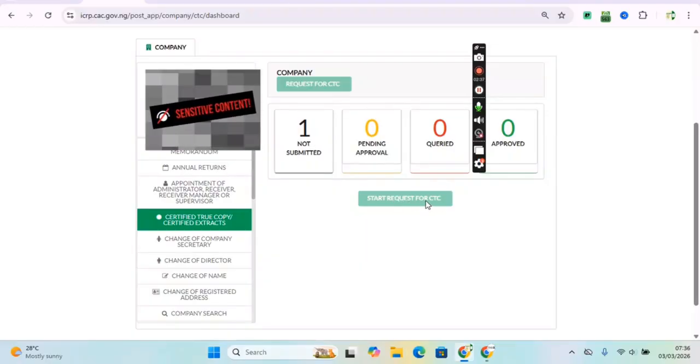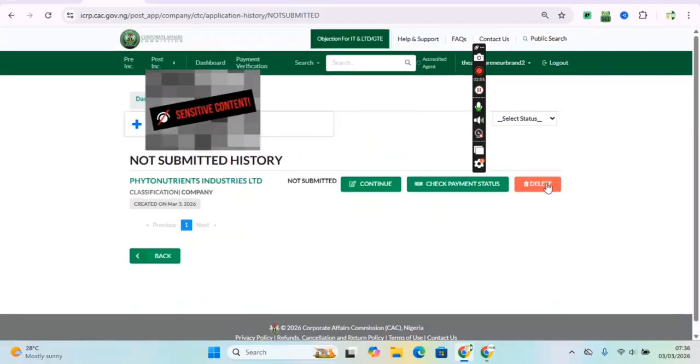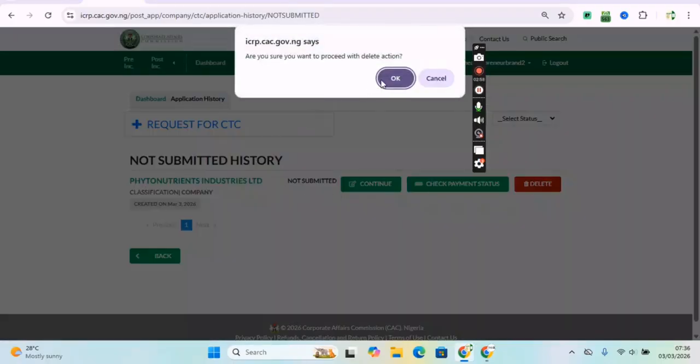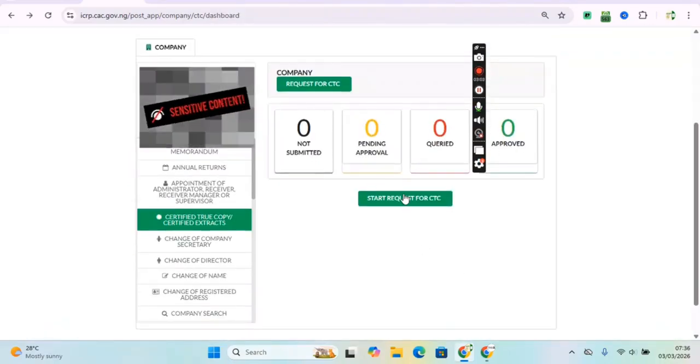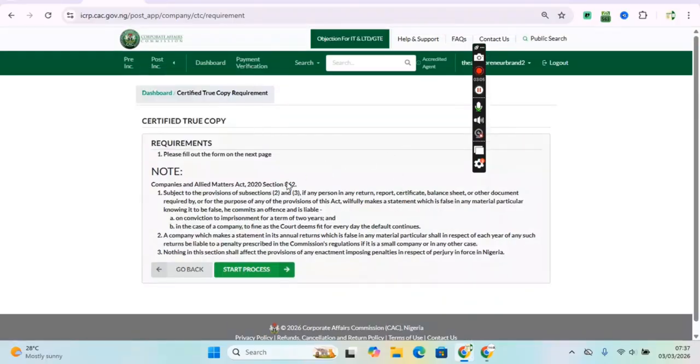This start request for CTC is fake. It is fake because you have a pending work not submitted, or a pending work pending, or a pending work queried, right? So if it is approved, you can still do another one. But you see this 3, you cannot do another one. What you just have to do is click on this place, then you delete the application that you made mistake on. Then after that, you come back to this start request for CTC.